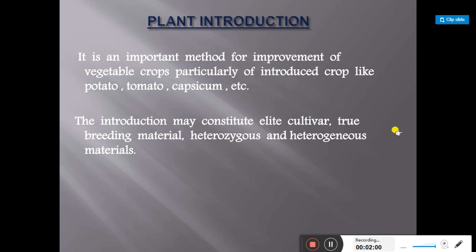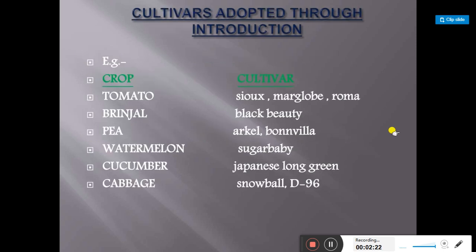Means in the plant introduction method, we discuss collection of breeding material from heterozygous sources, which is dissimilar in characteristics. Heterozygous means dissimilar in characteristics, and heterogeneous means dissimilar genetical characteristics present in a material or in an introduction material, from which we develop a number of cultivars by using the introduction method.